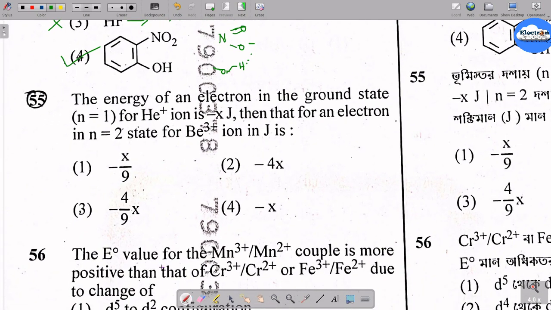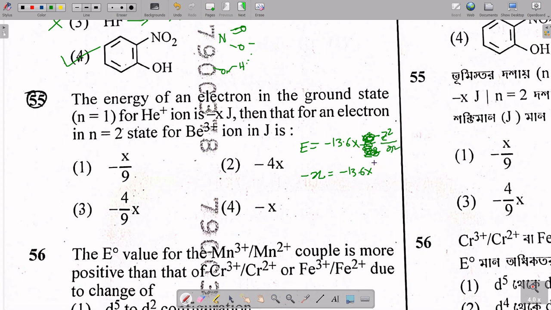Here it is said that the energy of an electron in the ground state, that is n equal to 1, of helium plus is minus x joule, and then for the electron in n equal to 2 for beryllium 3 plus. We know the energy expression in terms of joule values is minus 13.6 times z square by n square.